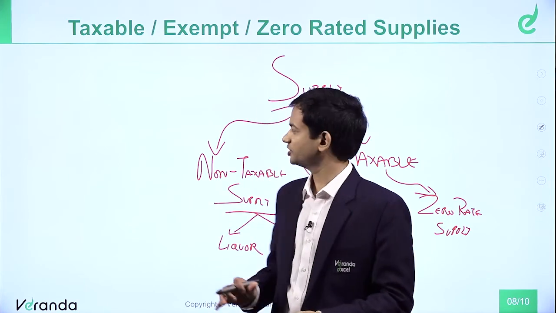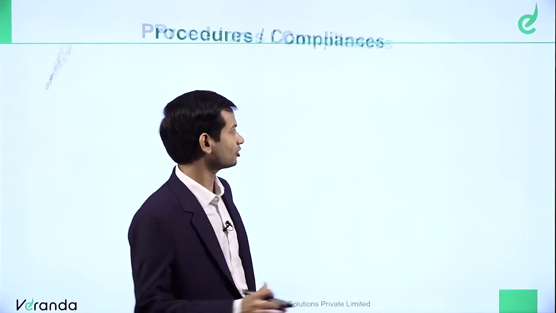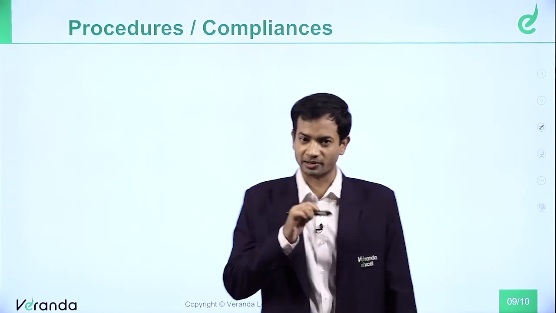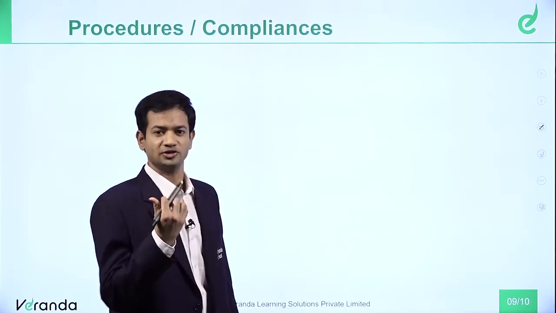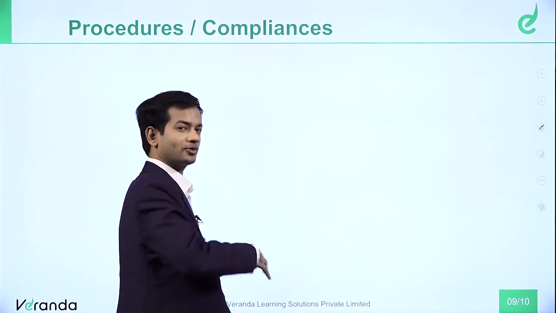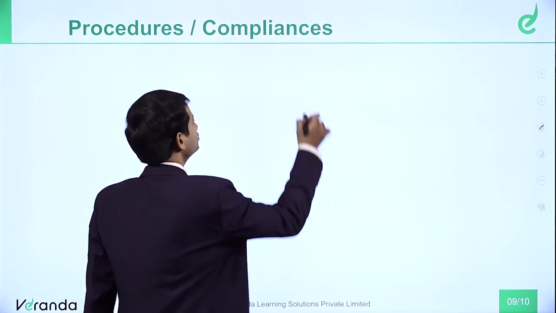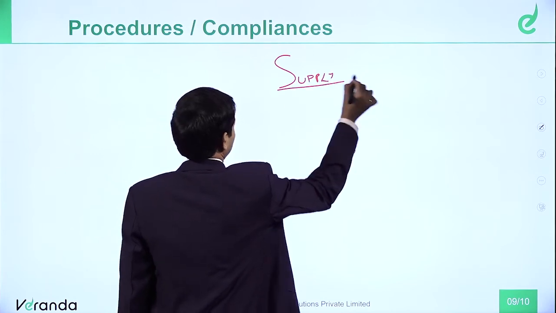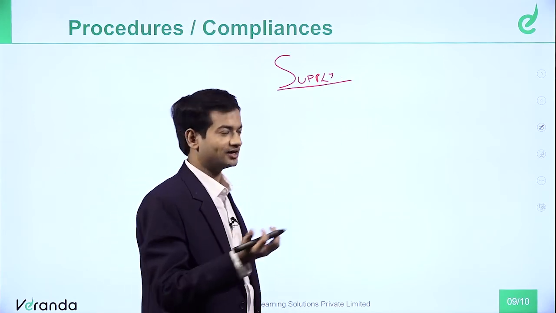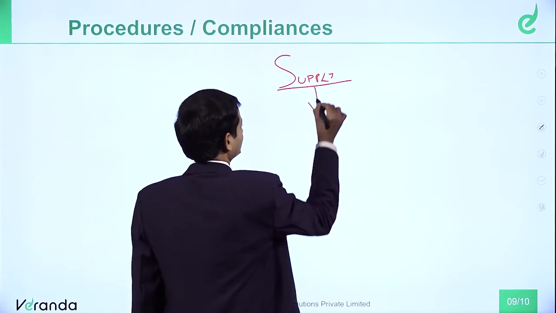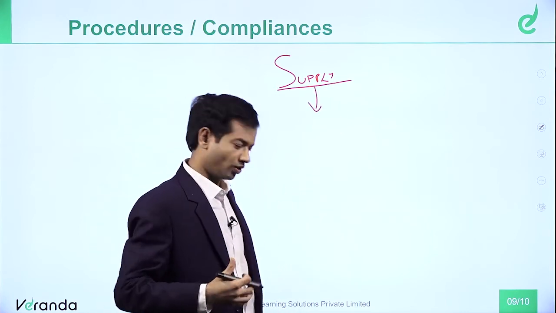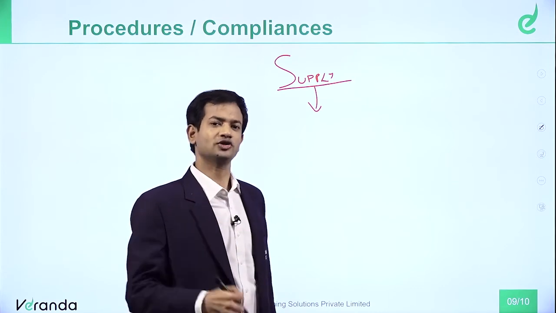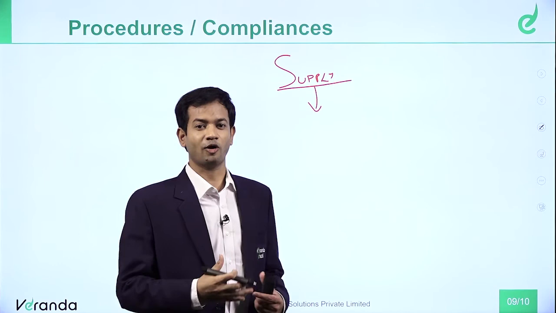Right? So with this, I have explained some basic concepts. I hope these concepts are clear to you. The last thing I am coming to here is certain procedures or compliances you have to follow. When I talk about supply, once you do a supply, then you have to pay tax, right? Once you start making supplies, only then is it taxable, because the taxable event is supply. So once you do a taxable supply, all the provisions will follow.